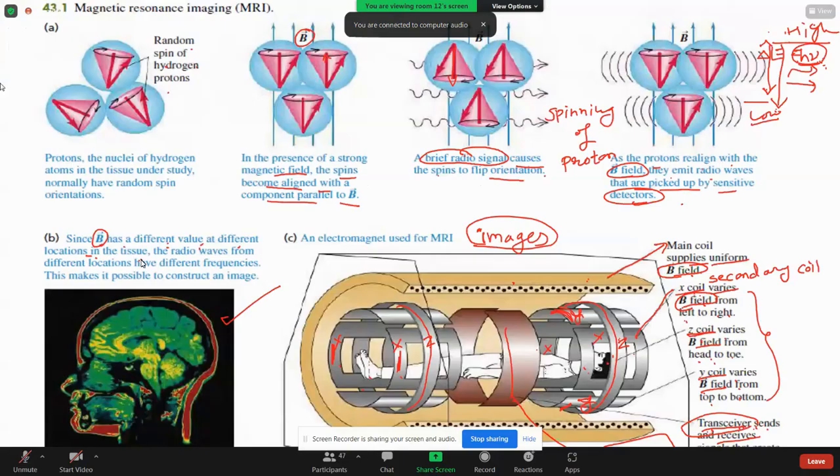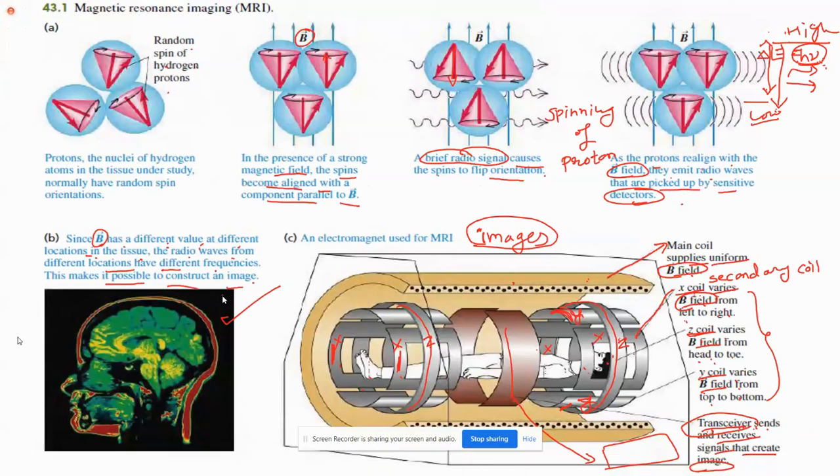Different locations in that tissue. The radio waves from different locations have different frequencies also, and this makes it possible to construct an image. Okay, so the emitted frequencies will be different because the tissue is at different locations in the body. And then it is converted into an image by computerized software and all.